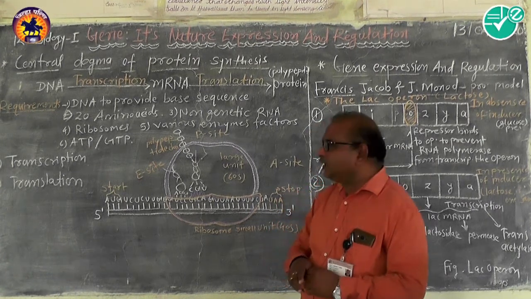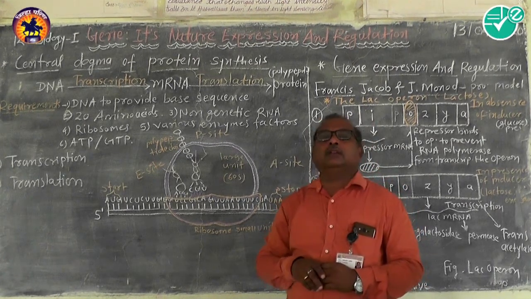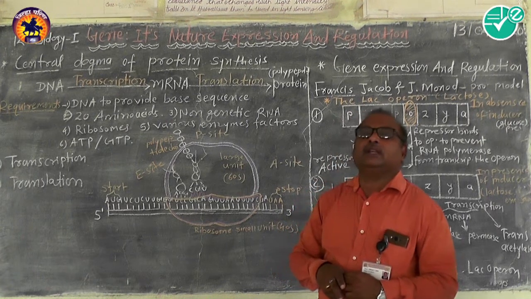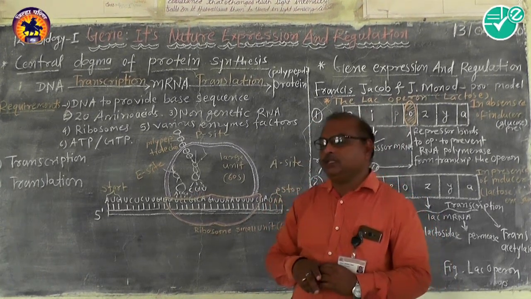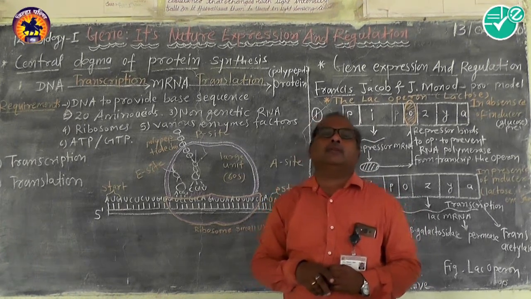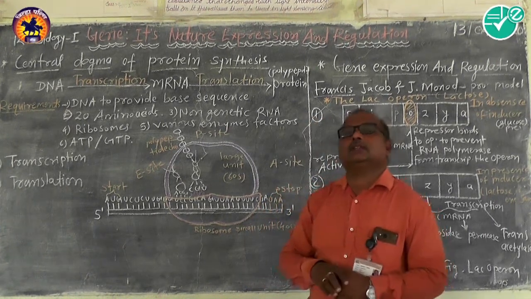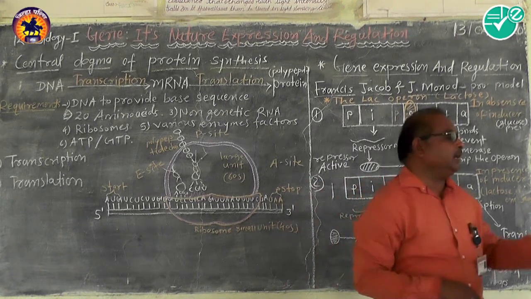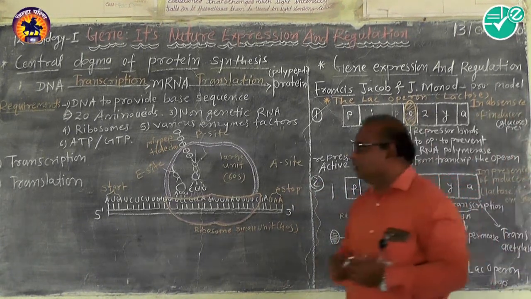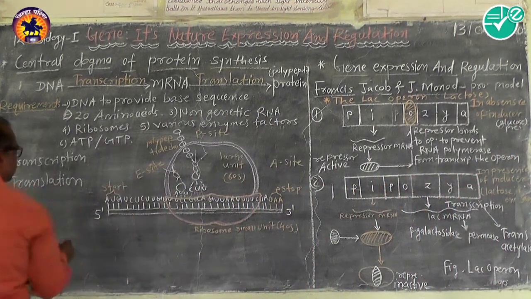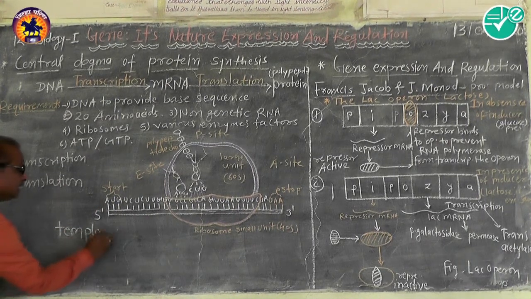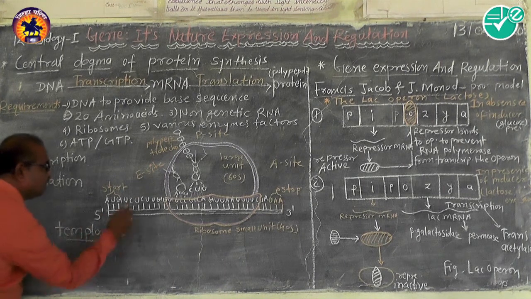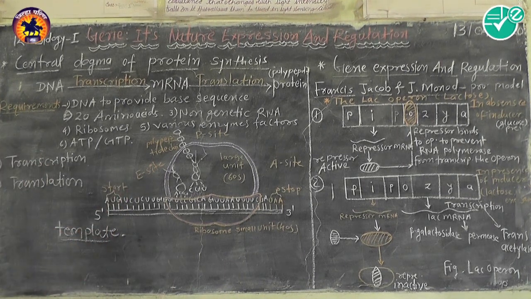Now what happens during transcription? Of the two strands of the DNA, the strand which is allowed to be copied for mRNA is said to be the template strand. What is the template strand? The template strand is that strand from which the mRNA gets copied from the DNA.